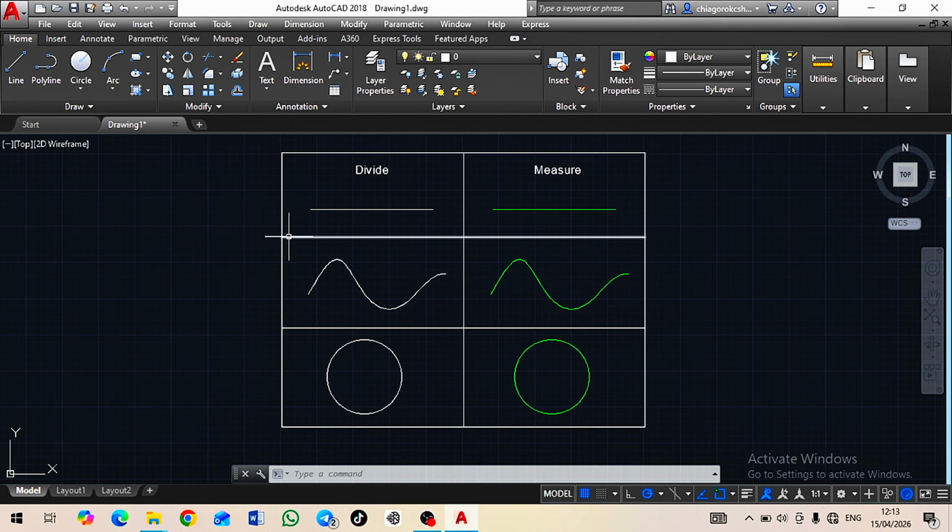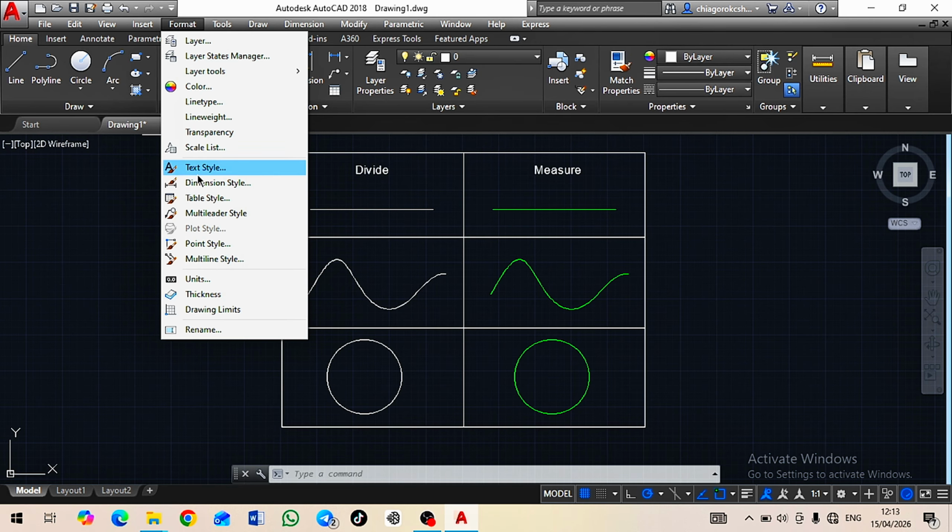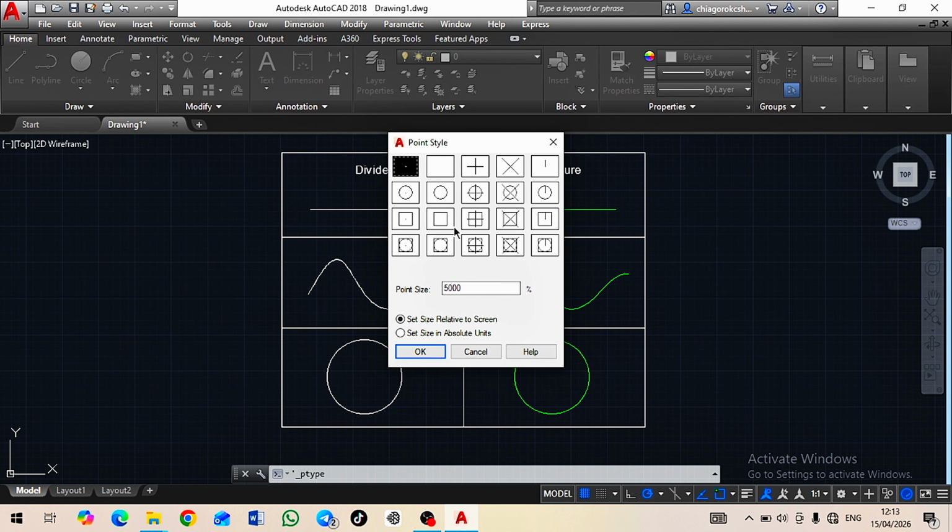Before I activate the divide and the measure commands, the first thing that I need to do is go to the format menu. See where my arrow is pointing. Click on this format. Now you come down to the point style. Go ahead and click on point style. It will pop up this point style menu. Here is where you are going to choose any type of point style which you want to work with. So I am going to work with this particular one that my arrow is pointing to. So I will just go ahead and click on it. That is the first thing that you need to do.